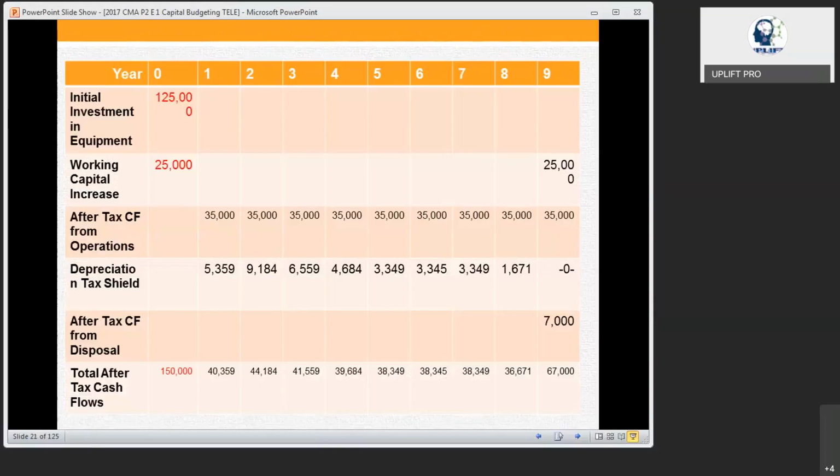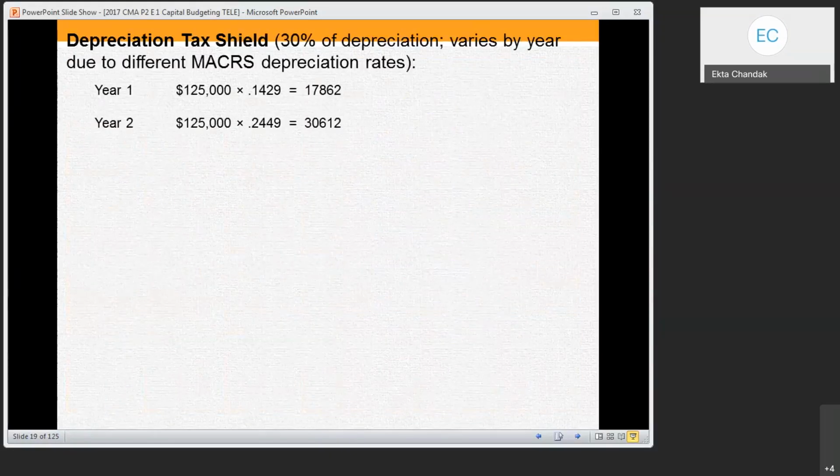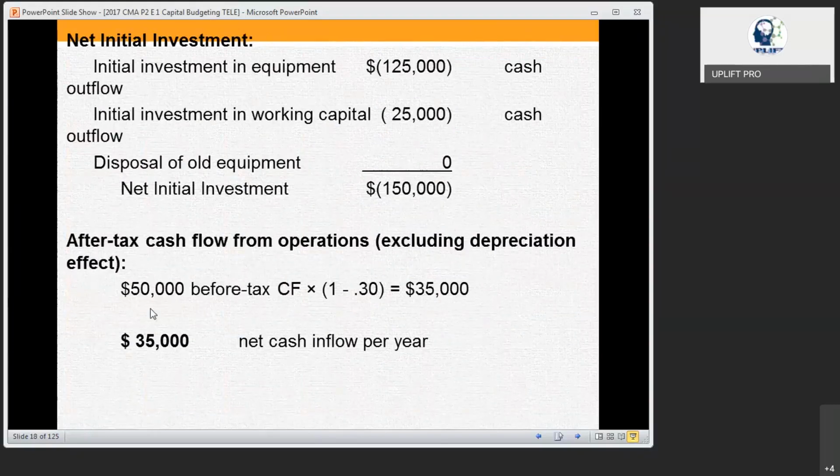So after tax, is it given in the question or do we need to calculate? You have to calculate that. It should always be after tax, right? They have given the before-tax figure and the tax percentage. You have to derive it. Yes, I got it, sir. See, I'll show you. Here you see the 50,000. Then we use the formula CF into 1 minus T, which is 35,000.